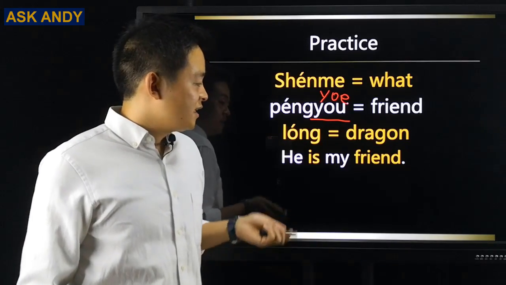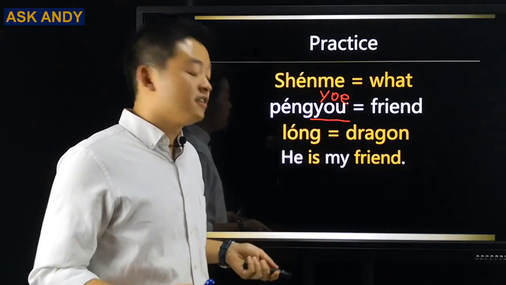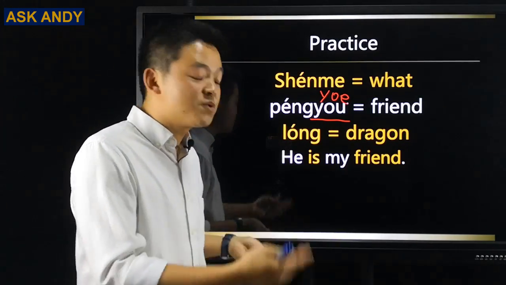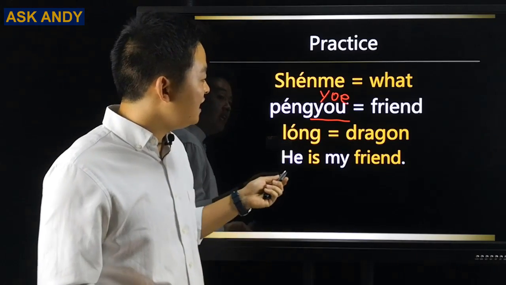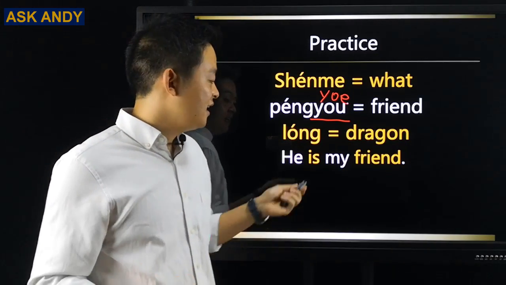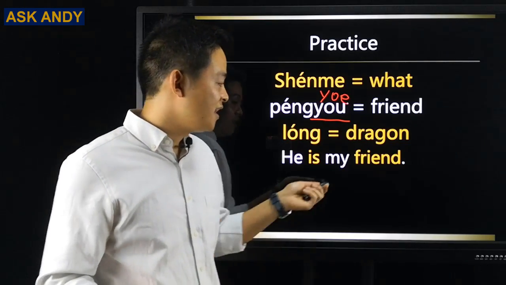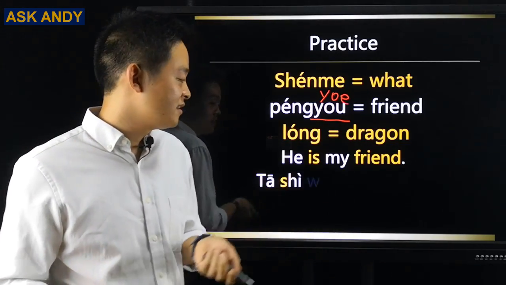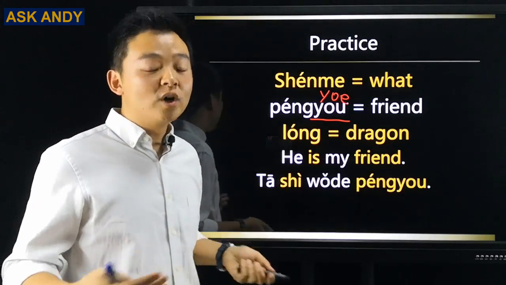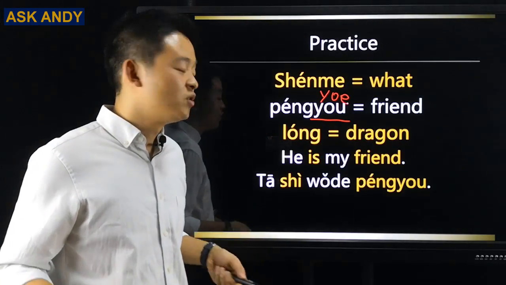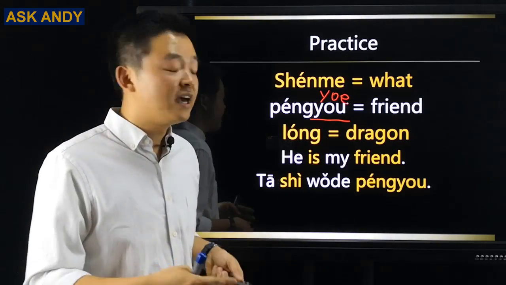And then what about this one? He is my friend. How can you say it? He is my friend. So that will be he. We already know that's 他. Is a 是. And then my friend, that will be this one. So 他是我的朋友. He is my friend.